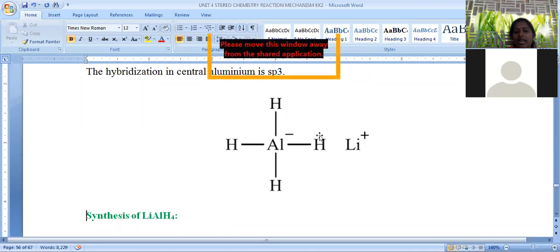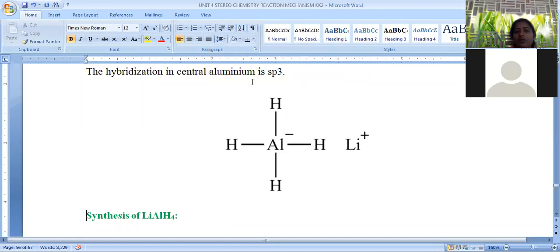This is called LiAlH4. Here hydrogens are removed in the form of H minus, because aluminium is the metal, which releases the electrons with the hydrogen. That's why hydrogen is removed in the form of H minus. That's why it is called hydride, not proton. Proton is nothing but H plus. Here hydrogen is removed in the form of hydride, or H minus.